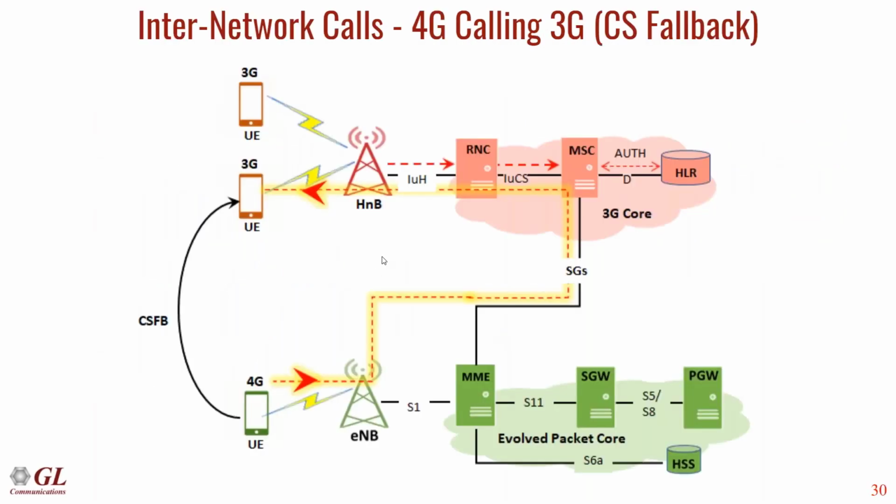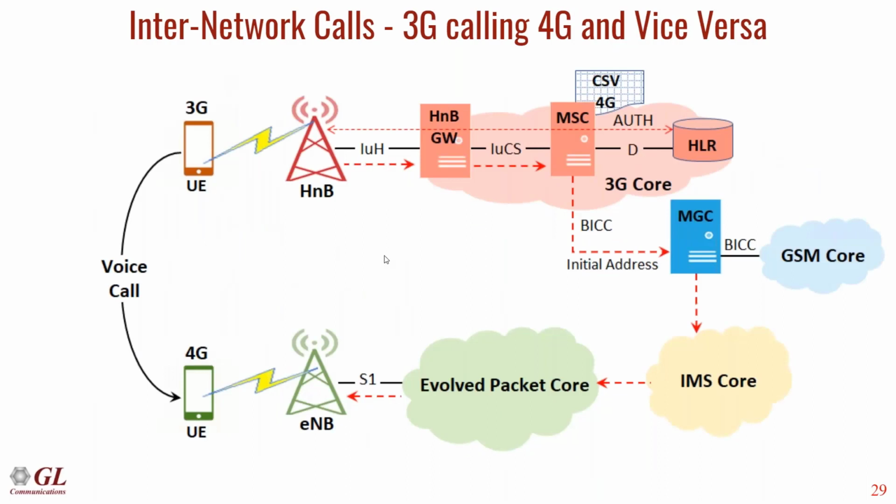This is one example where we show how a 3G user calls a 4G user. When a 3G user calls a 4G user, the call goes to the HNB gateway, and then the HNB gateway forwards it to the MSC. When it reaches the MSC, the MSC checks whether the called number is registered in that network or not.